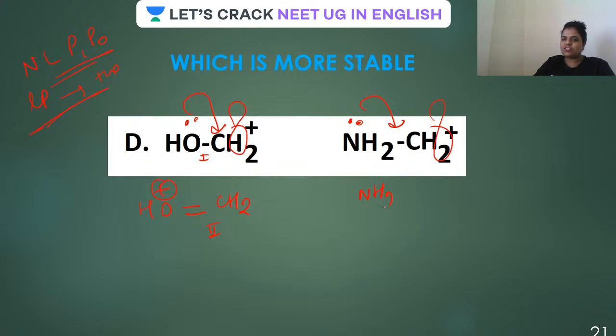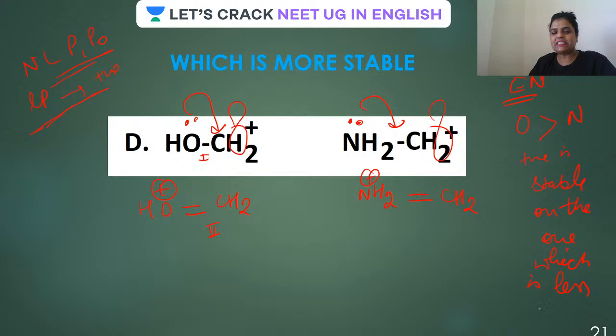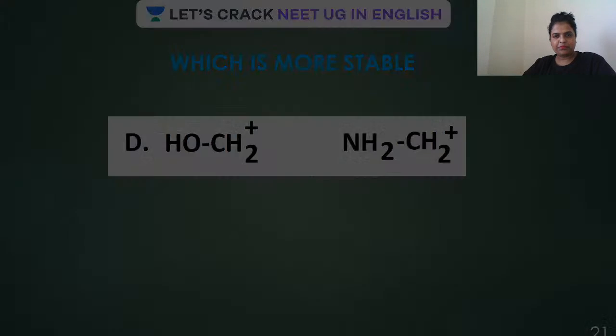Here there will be a positive charge developed on nitrogen, guys. And out of nitrogen and oxygen, which is more electronegative? Yes, guys, oxygen is more electronegative. So remember, guys, positive charge will be more stable on the one which is less electronegative. I hope it is done. Very good, beta.